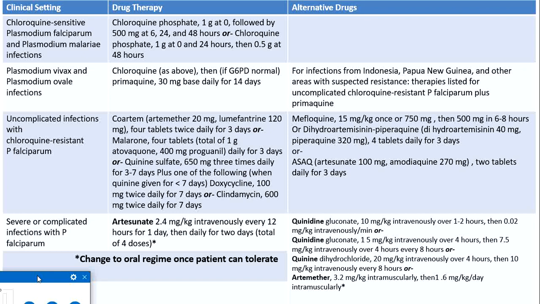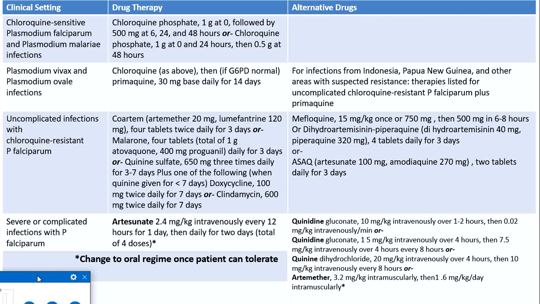Now the treatment of Plasmodium vivax and ovale infections. In this case, chloroquine is given similarly as above, that is 10 tablet course, and this should be followed by a 14-day course of primaquine 30 milligram base, which is 2 tablets daily for 14 days. This is for eradication of hepatic hypnozoites which can occur in vivax and ovale infections. But it should be remembered that before giving primaquine, the patient should be checked for G6PD deficiency, because in that case he is likely to develop severe hemolysis.